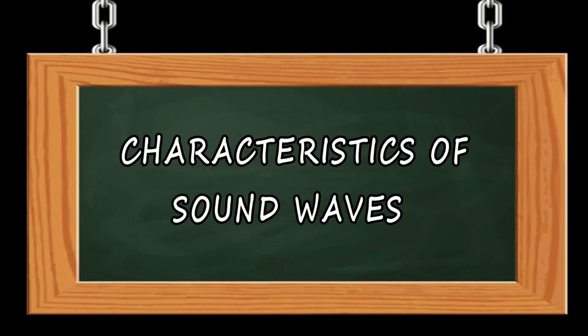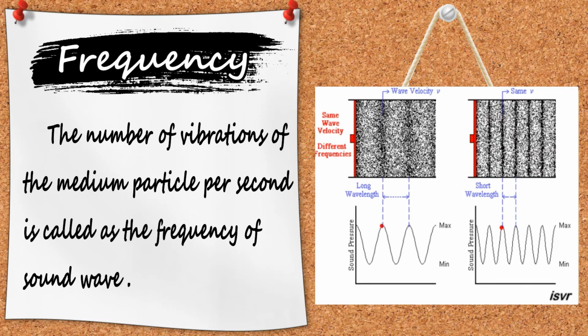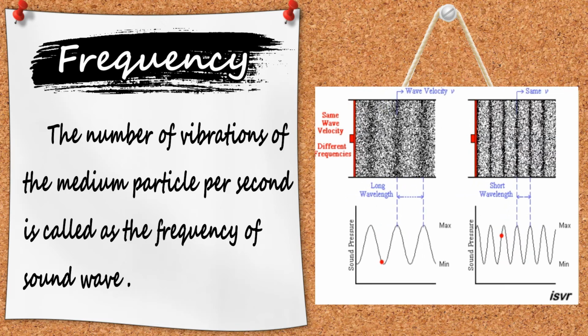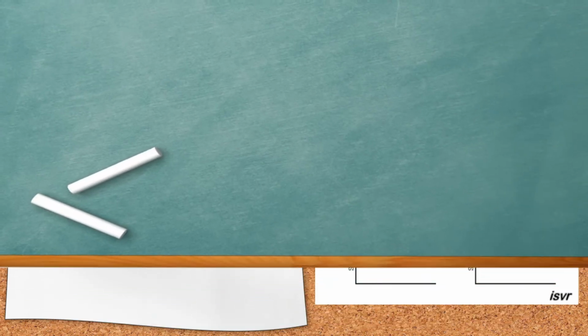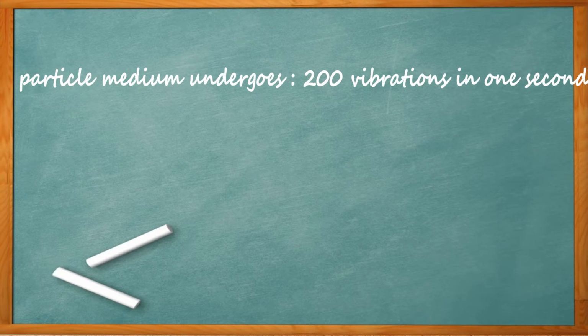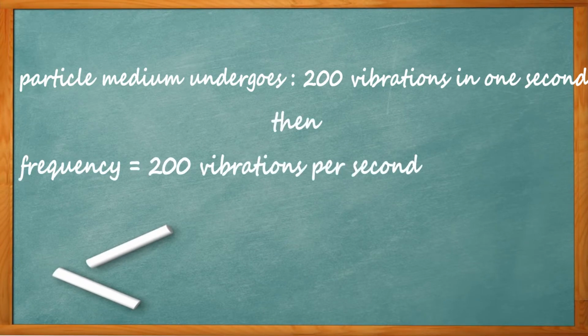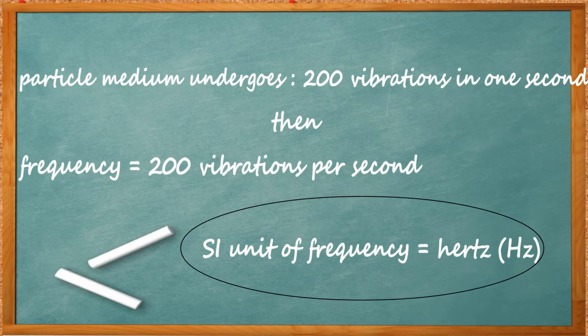Characteristics of sound waves. First is frequency. It is the number of vibrations of the medium particle per second. For example, if a particle of medium undergoes 200 vibrations in 1 second, then the frequency of the sound wave is 200 vibrations per second. The SI unit of frequency is Hertz.